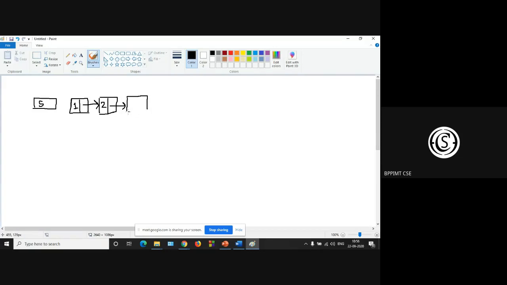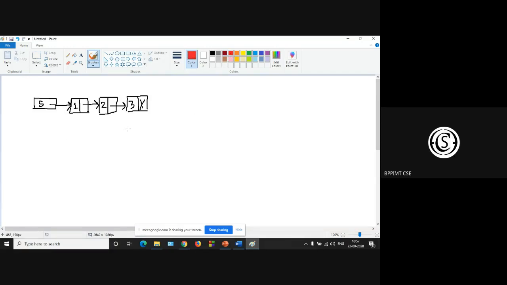And this is the third node, 3. This is the last node, nothing to point to, so the pointer part is made null. The start node or head node always points to the address of the first node.